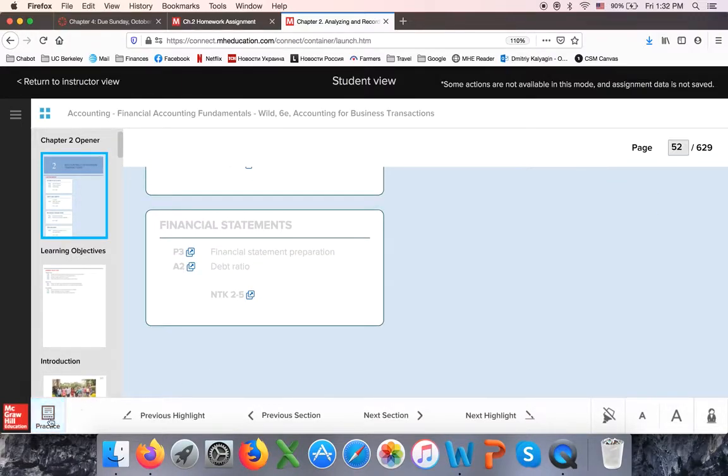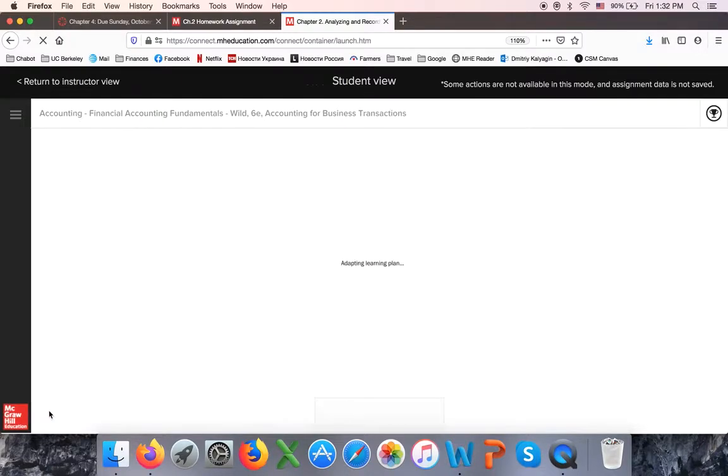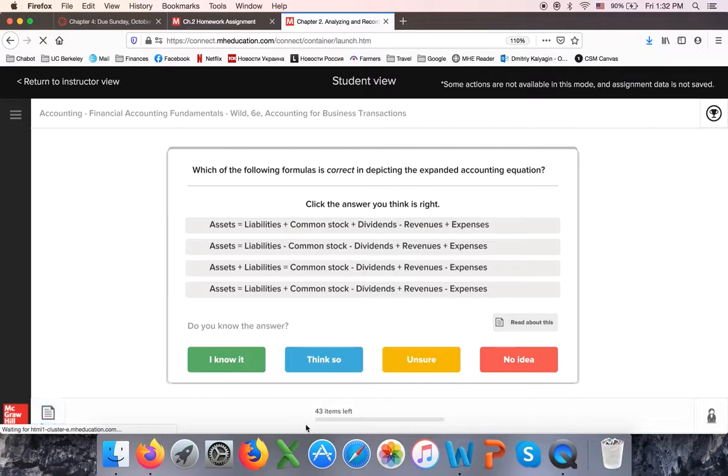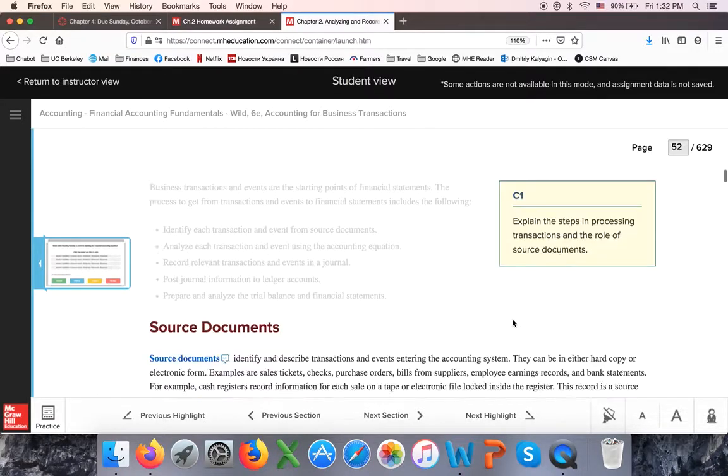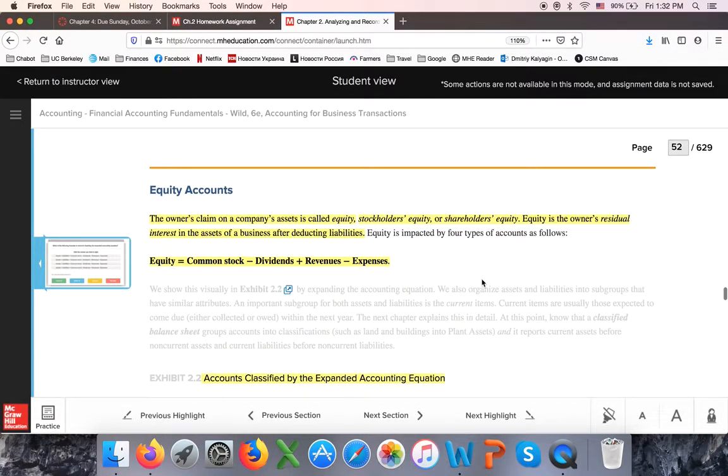What you have to do is click on this practice. You see right here, practice. Click on that icon. That's Learn Smart. So you have 43 questions. It's asking you a question. If you are not sure what the answer is, you can read about it. And it takes you to the textbook where the answer is implied or answered and even highlights it, right?